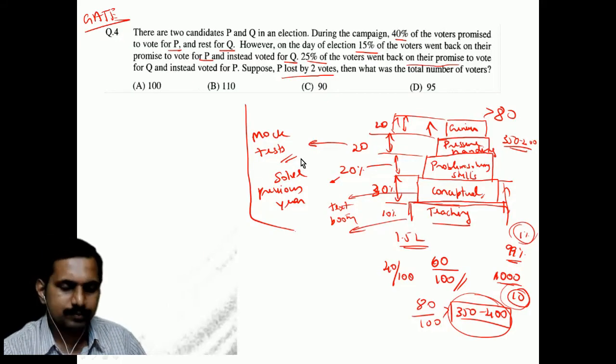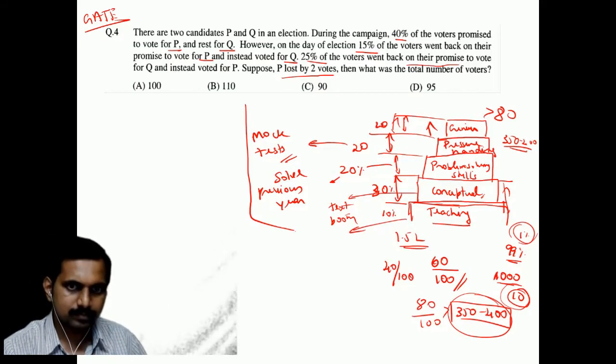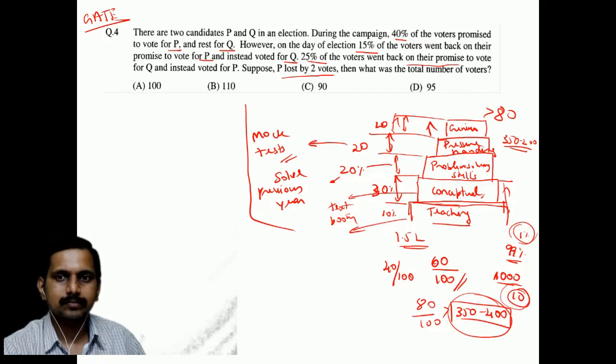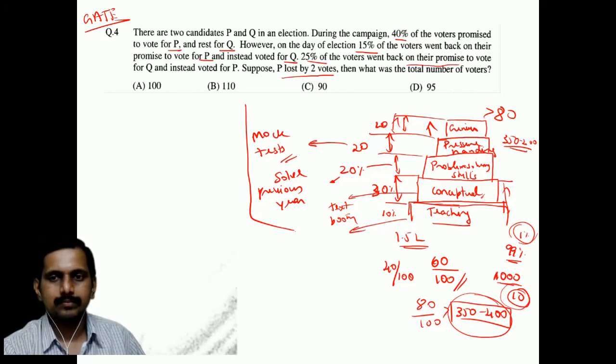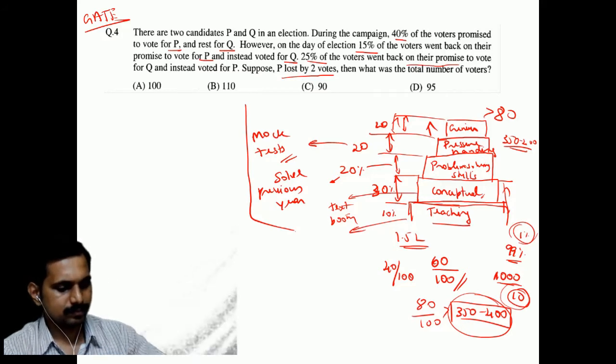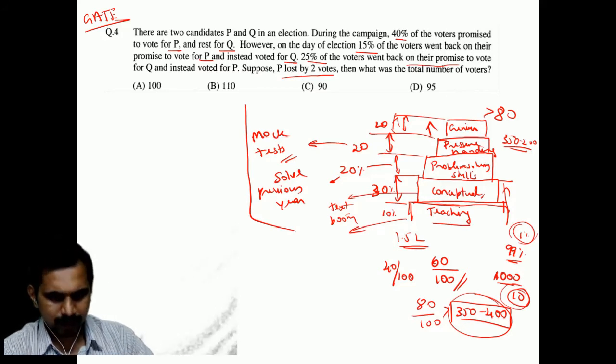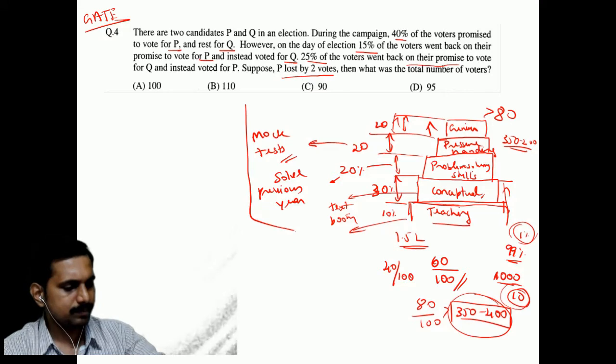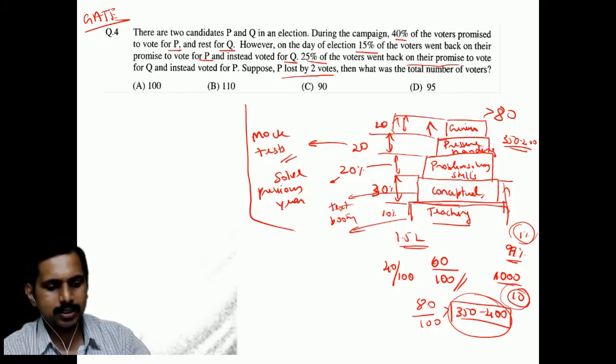Yeah, Divya, what's the answer? Yes, sir, trying, solving, please. Ishan, got the answer? Ishan, what is the answer?